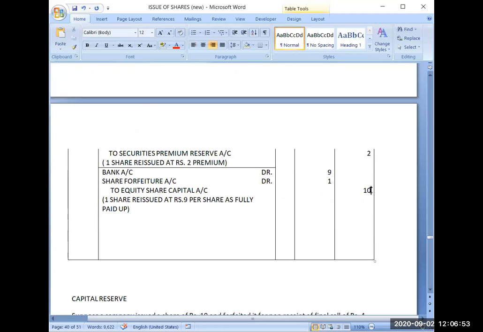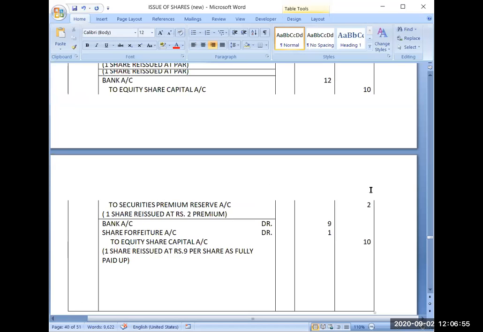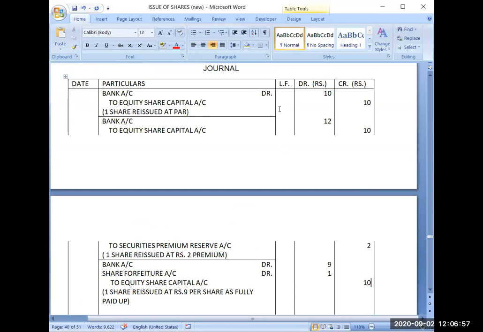In case I am reissuing the shares, I have a choice. I can sell them at par, at premium, or at discount. In case of par, the shareholder will pay you ₹10. In case of premium, the shareholder will be bound to pay you ₹12.